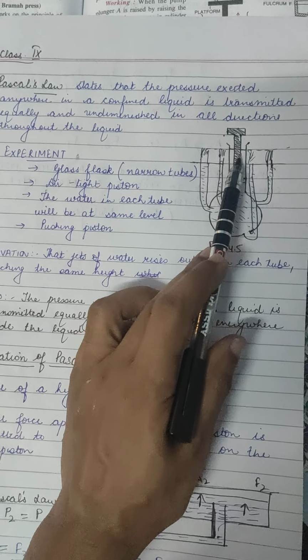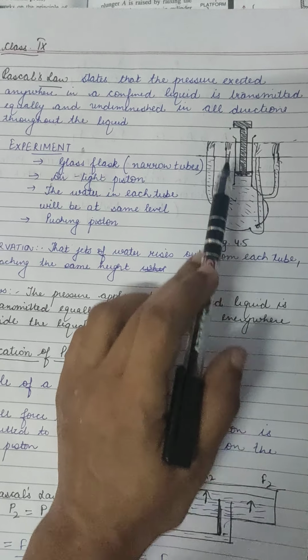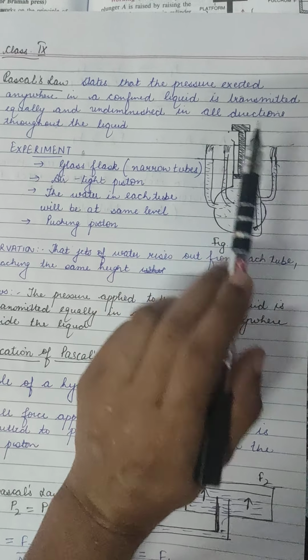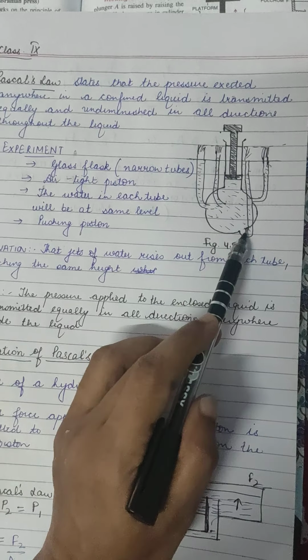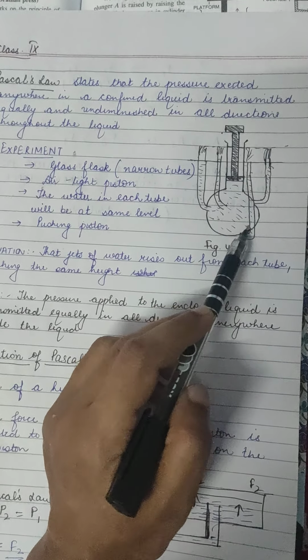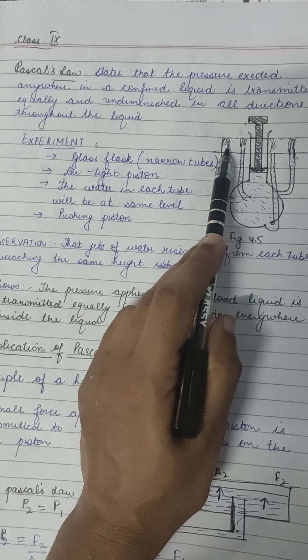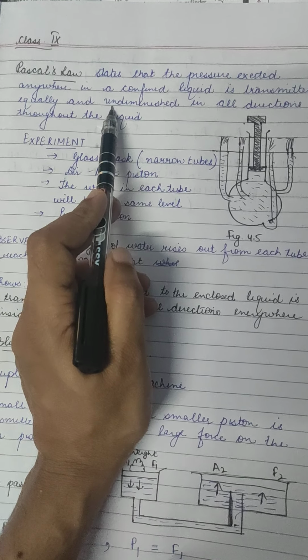Okay. When we are putting a pressure on this airtight piston, what you will see is the water coming out from that same height, till the same level. Pressure you are applying here, but from all the holes, anywhere where the pipes are attached in that round bottom, the liquid is coming out at the same height. So it proves कि कोई discrimination नहीं है.